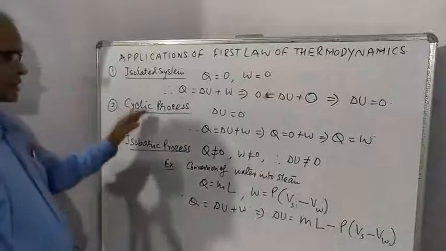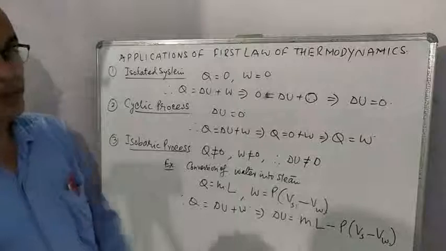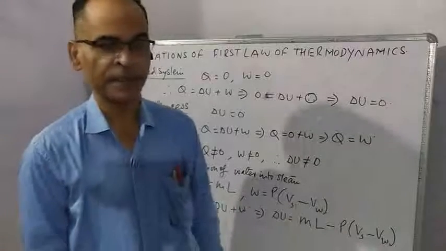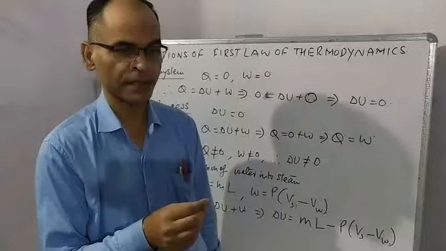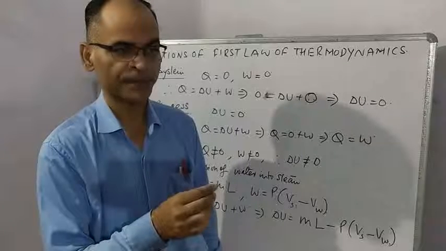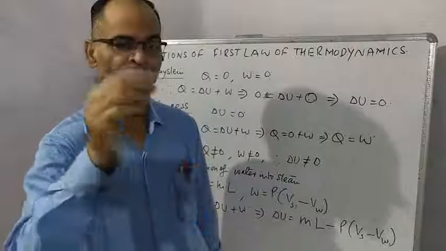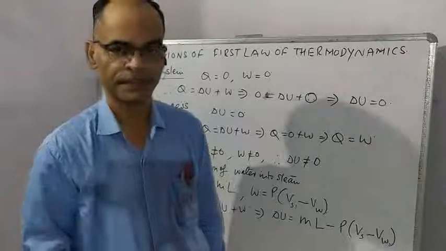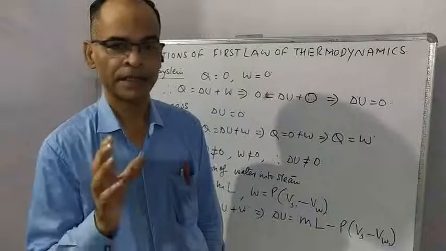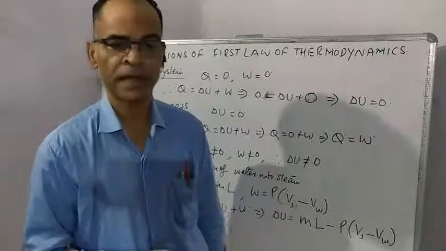Second is the cyclic process. This process we have already studied in a previous video. A system starts from one initial state, passes through different states and finally returns to the initial state. That process is called a cyclic process.